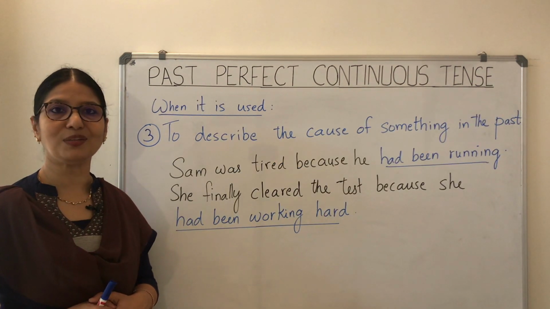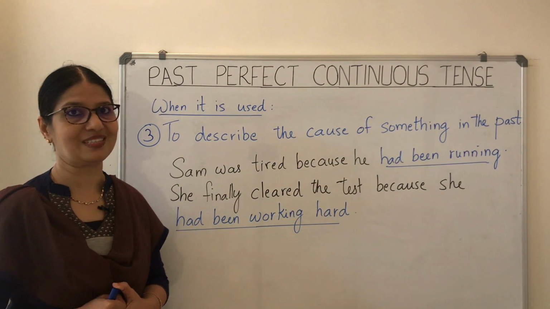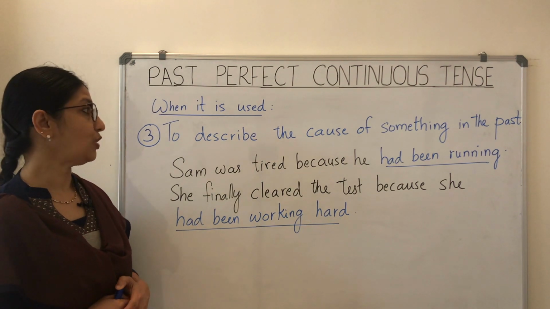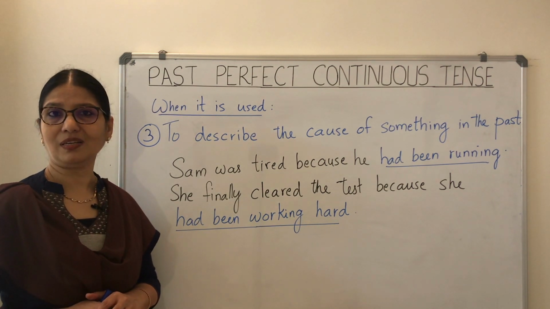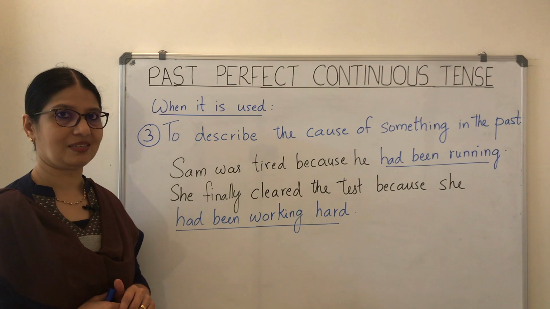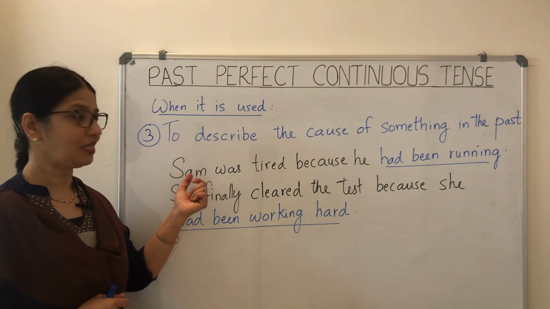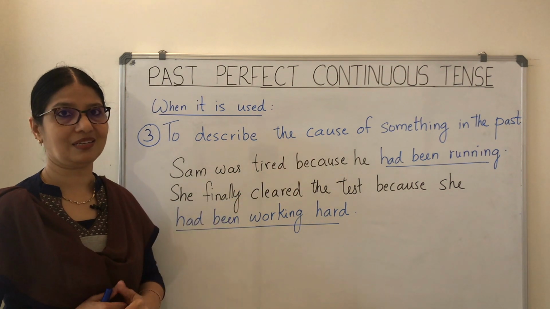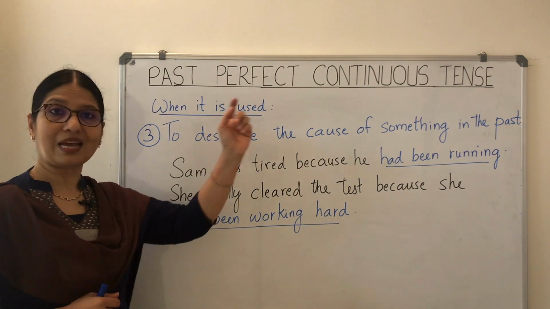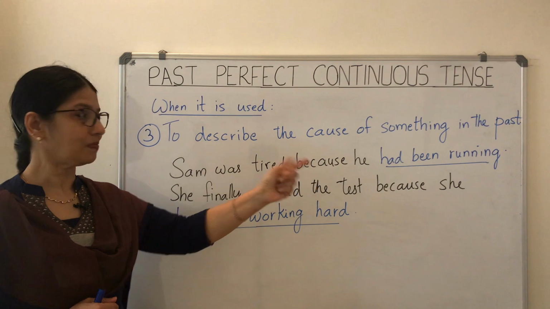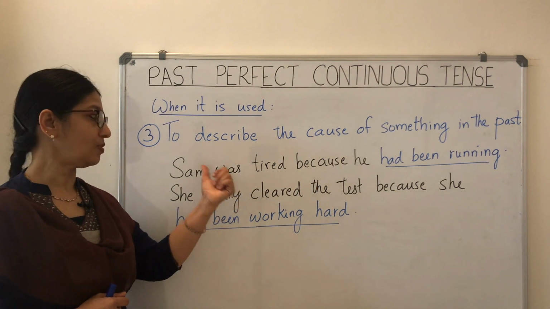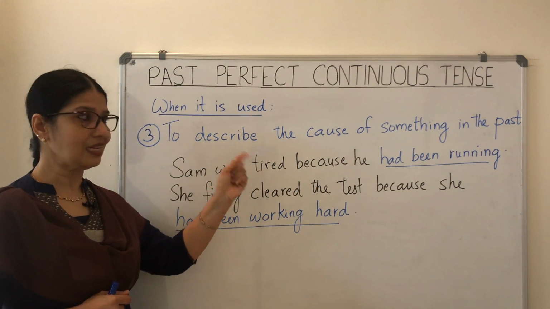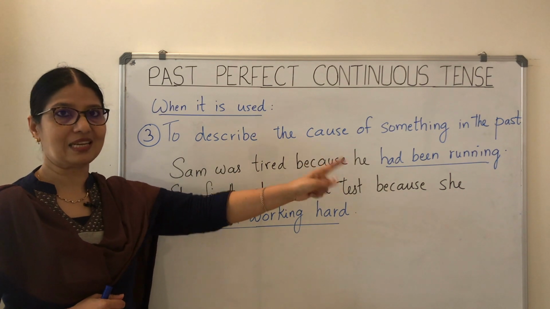And here is the third use of the past perfect continuous tense. We also use this tense to describe the cause of something that happened in the past. So here is the first example. Sam was tired because he had been running. So because that had been taking place, this happened. So Sam was tired and the reason was that running.